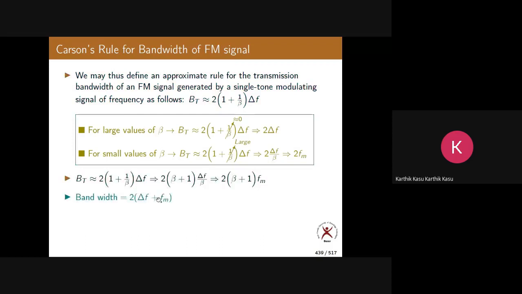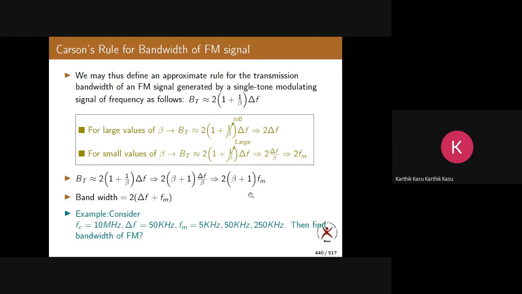So that's why they are called significant sidebands. What are they called? Significant sidebands. That's why we take only beta plus 1 sidebands, and so the bandwidth will be 2 into beta plus 1 into fm. That is given by Carson. It is proved already, so I will share the proof also. At the end of the chapter, I will share all the proofs. If you're interested, you can go through the proof also. But as of now, just remember like this.